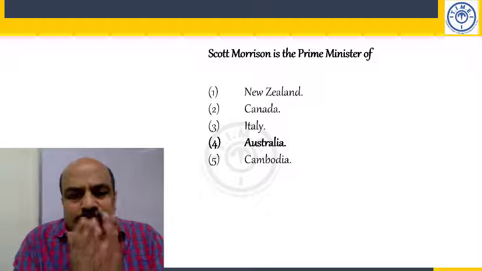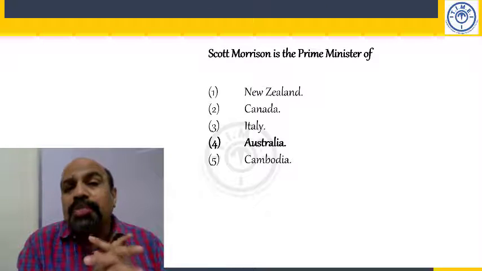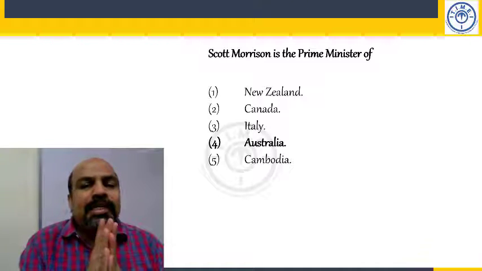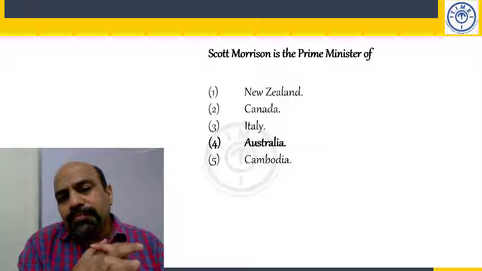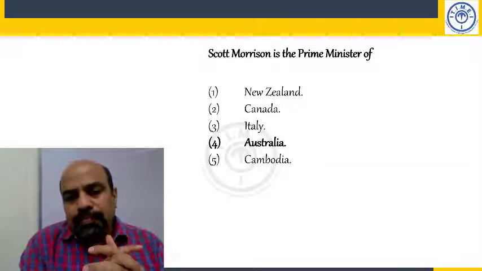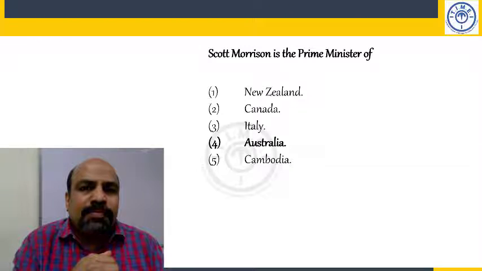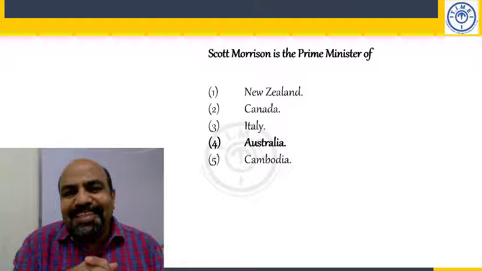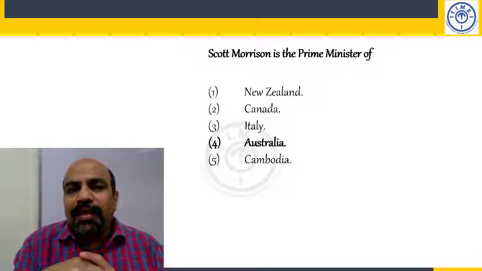Cambodia is a country in East Asia. The Prime Minister there is Hun Sen, Hun space Sen. The first four countries place a lot of emphasis on human rights, freedoms and all. In Cambodia, you have the opposite situation. There is this Hun Sen. He has been Prime Minister since the 80s, and he's a dictator.